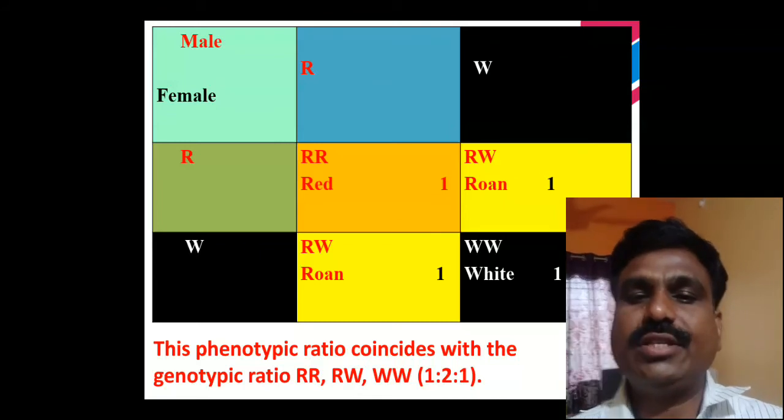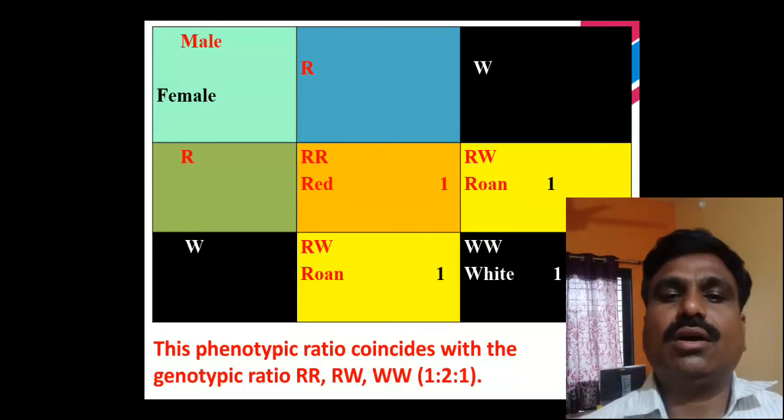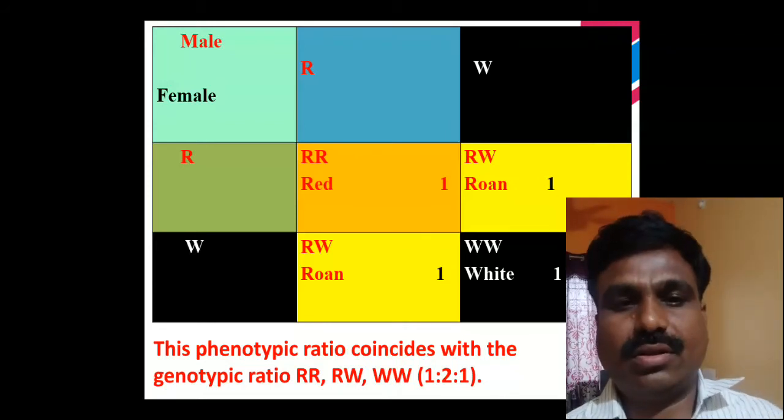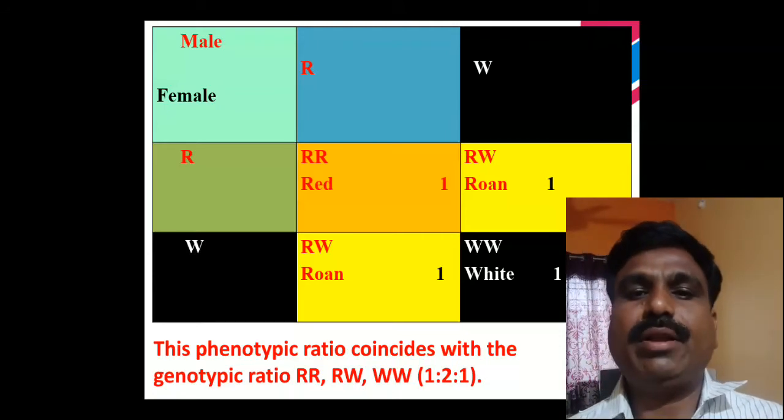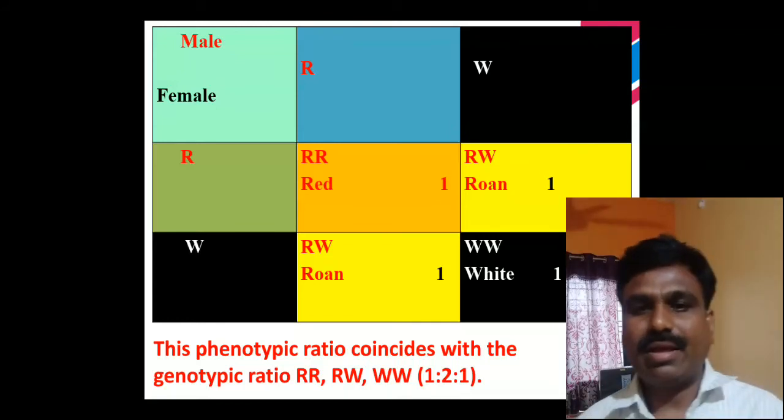Then, raising the offspring with the help of the Punnett square, the gametes are set, male gamete and female gamete: capital R, capital W, capital R, capital W for the male and female gametes.